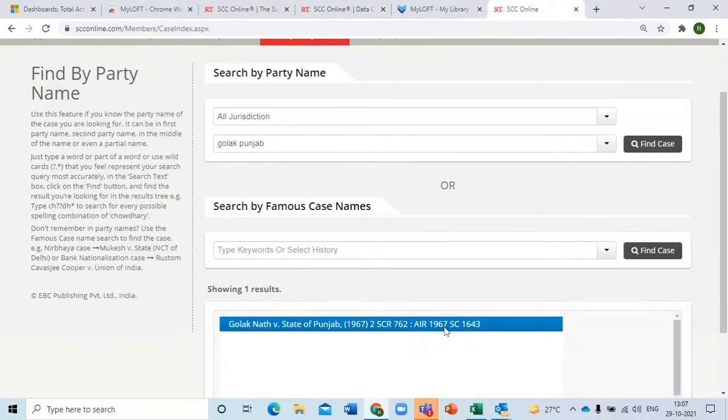One thing that you would have noticed by now, I did not write versus in between. So do not write versus. Just write the words of the party name, irrespective of whether it's the first party or the second party. Write their names in any order, you'll get your judgment. Okay, so unique names. And double click on this, it will open the full judgment for me. Once you open the full judgment,